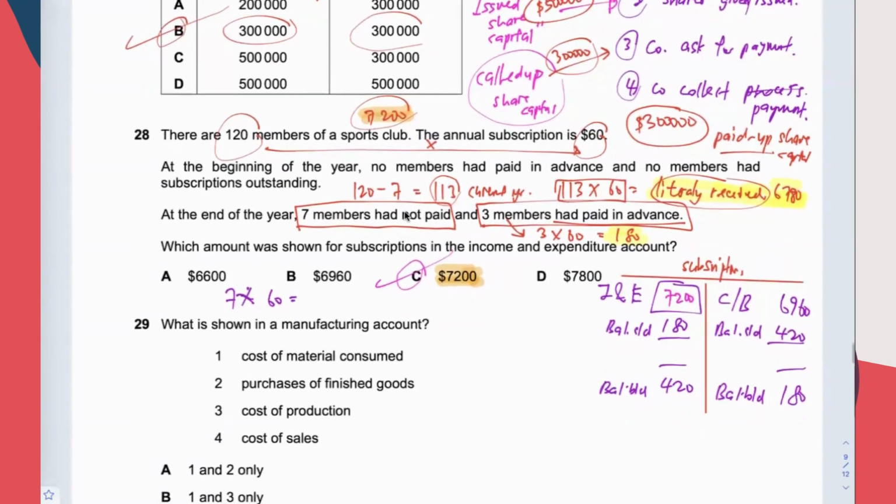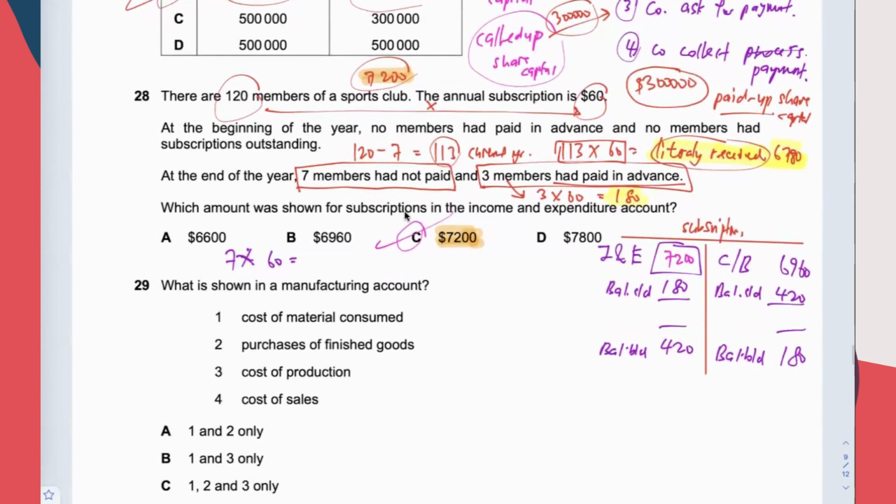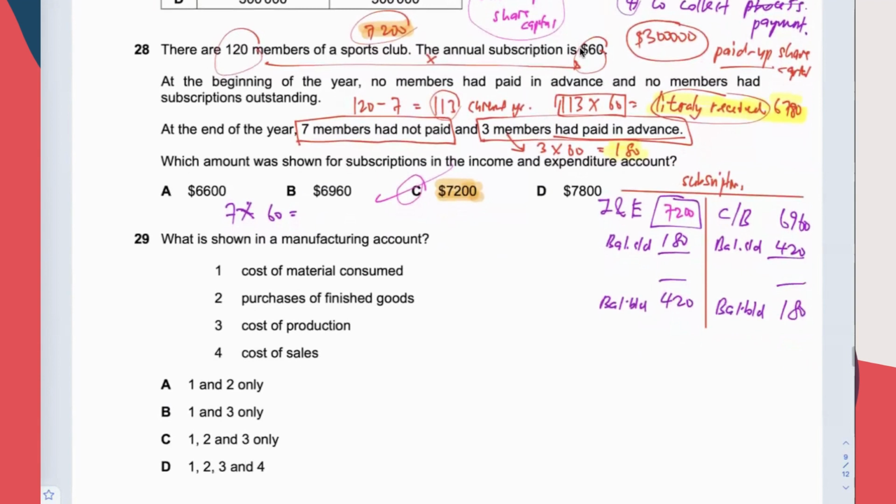29. What is shown in a manufacturing account? In the exam, you do faster, not like the speed I'm using here. Because here we are discussing questions, it takes more time. If I were doing it myself, I would have finished long ago. The time given is 1 hour and 15 minutes.